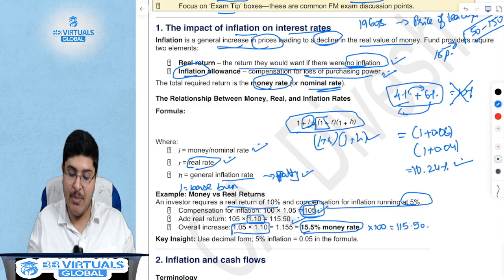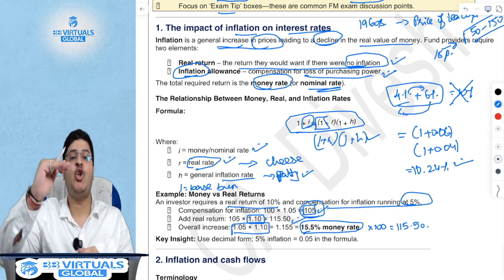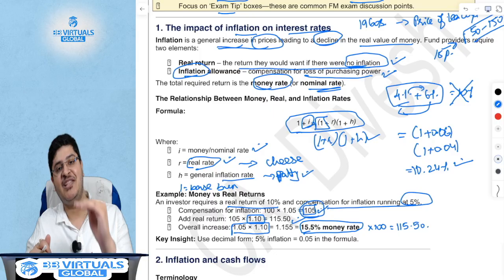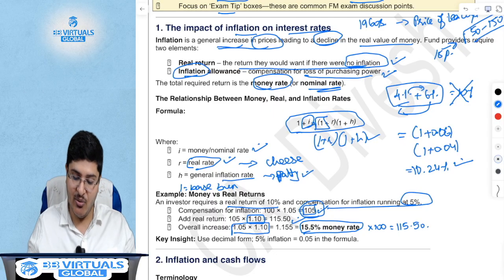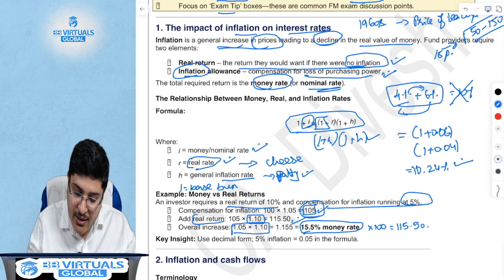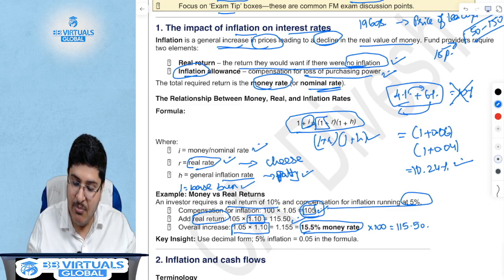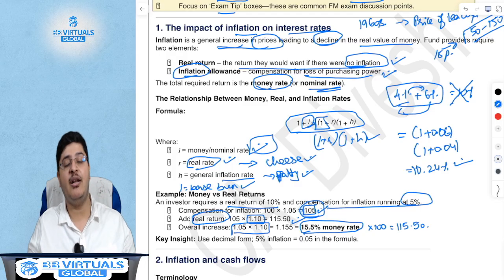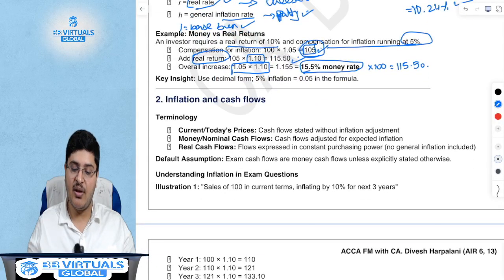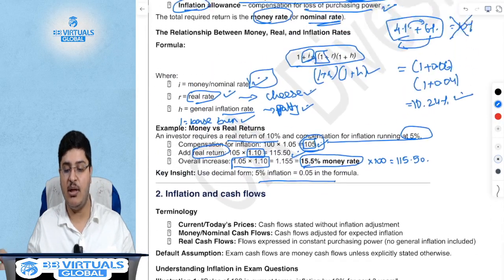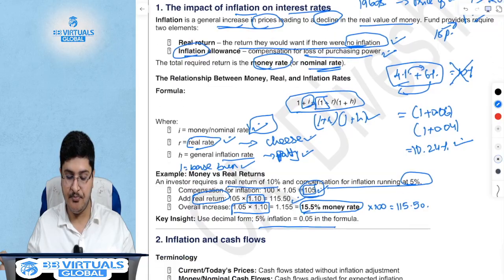And then on this patty, your real rate is nothing but your cheese, the topping on top of the purchasing power that you need, the return that you need. This return is nothing but your cheese. So your base bun plus patty plus cheese gives you your money nominal rate, which is nothing but your burger. So this is your money rate.